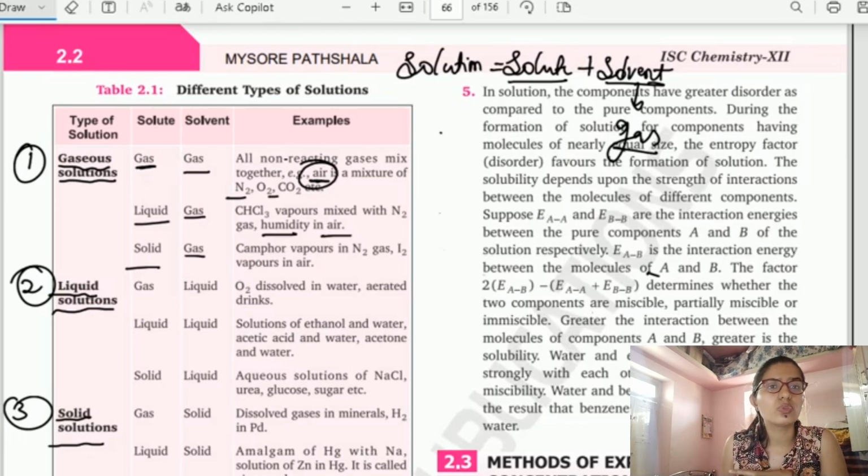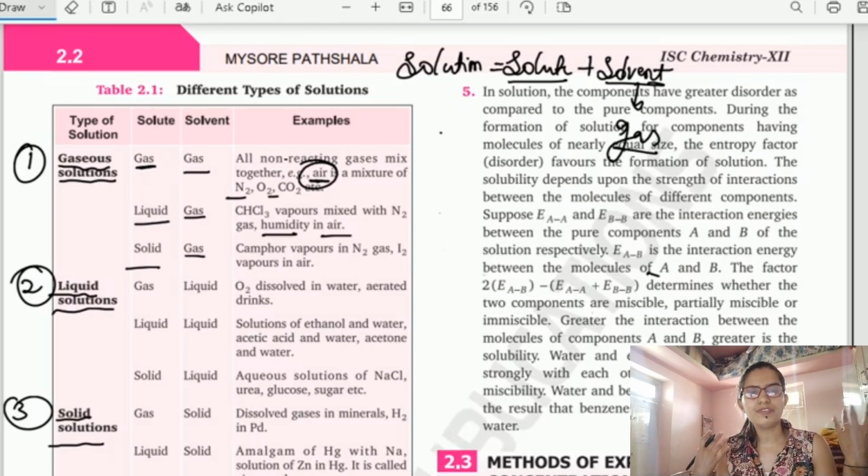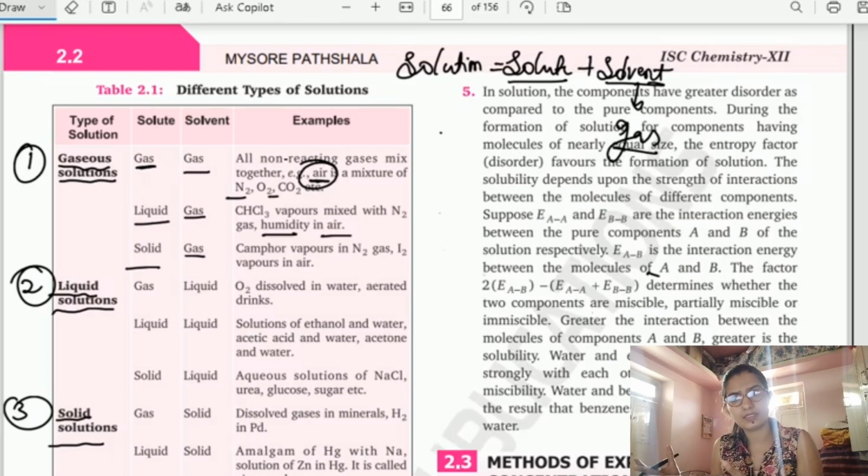Obviously, if you go for a morning walk, you can see that if it has already rained, previously it rained, and there is air, and you can feel that humidity, right? Small water particles are present in the air. So obviously that can be an example for this case, liquid in gas. So humidity in air.